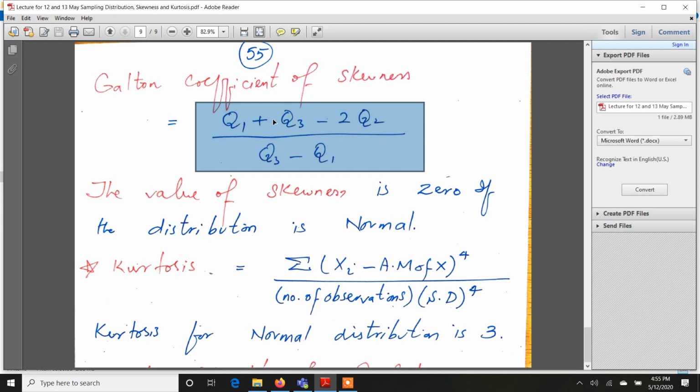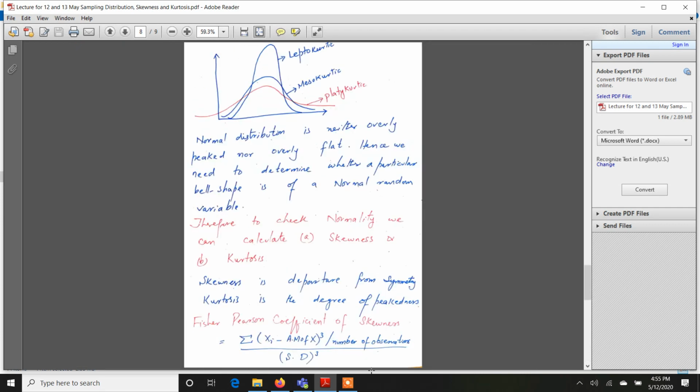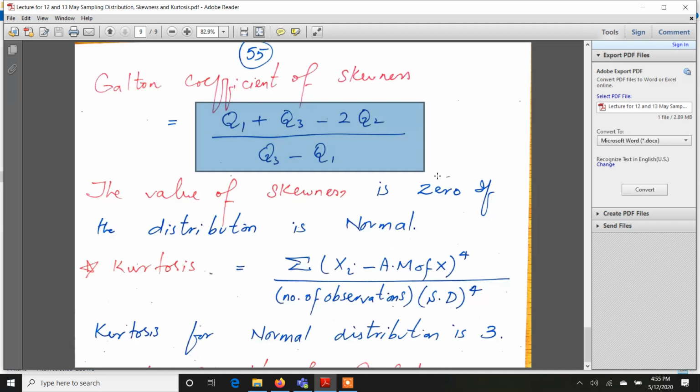And of course, the final answer from both formulas will be a little bit different, so don't worry about that. But your final conclusion will be the same. That is, both coefficients will lead you to the same conclusion. For example, if the first formula said that the data is near bell shape, then so will the second formula, although your final result may vary a little bit, like 0.1 or 0.2.